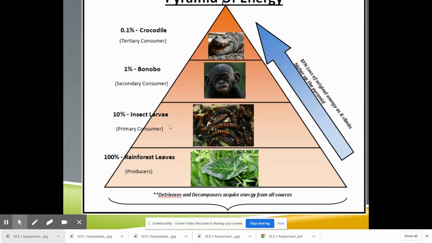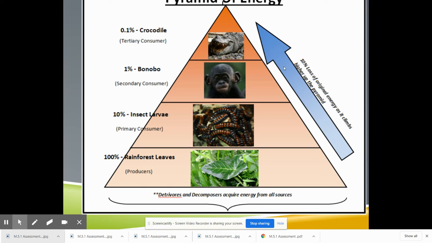Then we've got the bonobo, which is a type of monkey, primate. They eat the insect larva. And then the crocodile eats the monkey. What a sad day. And that is the top consumer. But then, when the crocodile dies, there's going to be bacteria and all kinds of things that are eating it too. So it's all part of the circle of life.